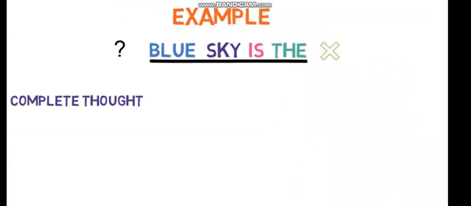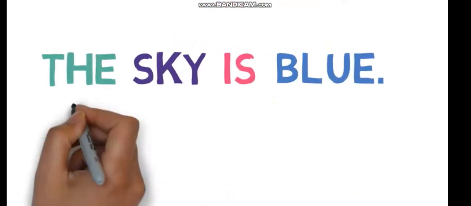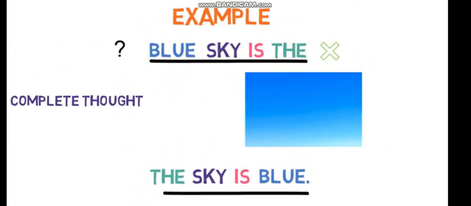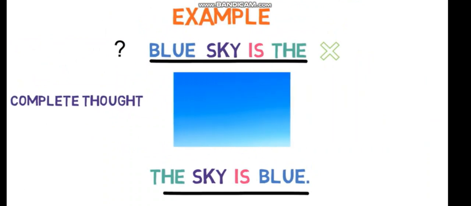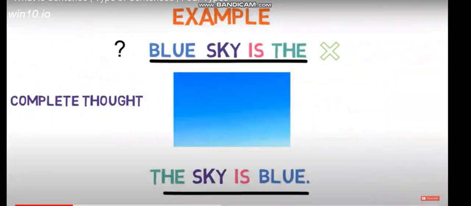Now, rearranging the same words, we can get a meaningful sentence. The sky is blue. Now, we get to know about the color of the sky from the sentence. And as it is conveying the meaning, it's a sentence. Now the same sentence, the sky is blue, forms the meaning of a sentence. Therefore, it is a complete sentence.